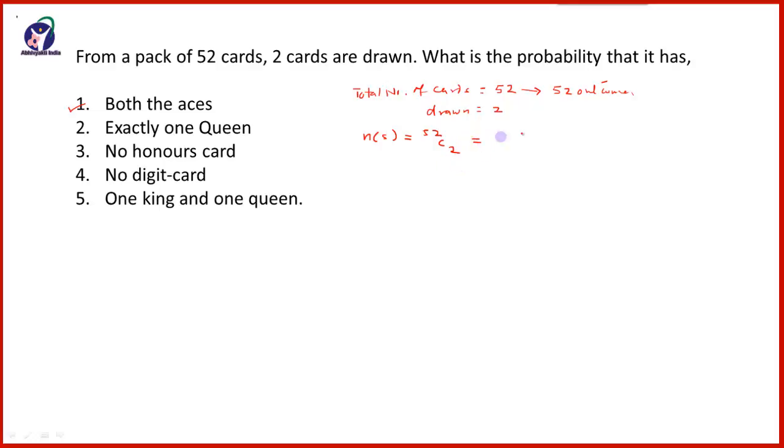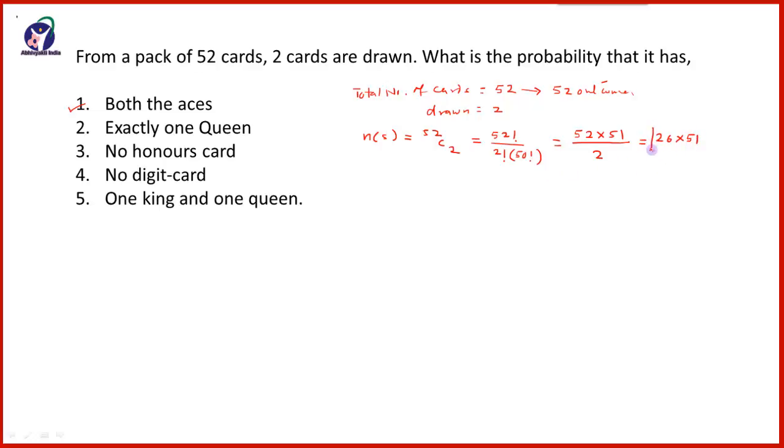So that is equal to 52 factorial upon 2 factorial into bracket 52 minus 2, that is 50 factorial. If you solve this, we get 52 into 51 upon 2, which is equal to 26 into 51.